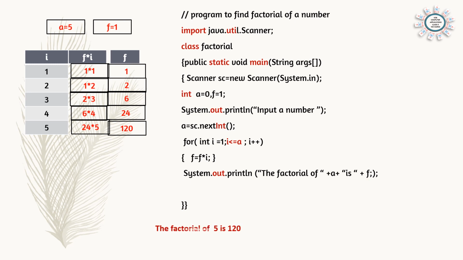So here in the output we can see factorial of 5. Here "factorial of" comes as it is. Double quotes will come as it is, no change. In place of a, the value has come, variable a's value has come. And f, the product, that is 120. So you will get the output like this.